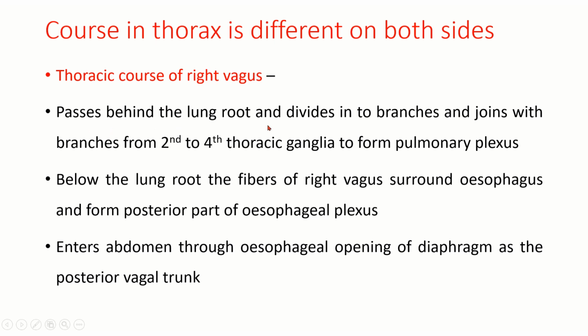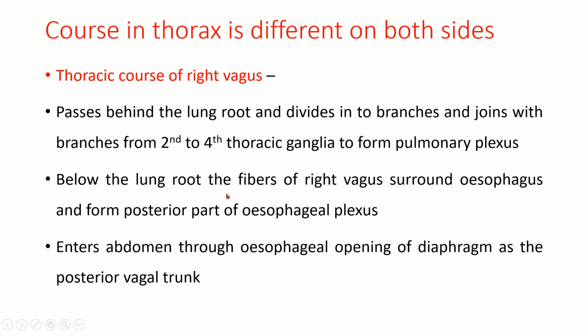It passes behind the lung root, divides into branches and joins with a few branches from the second to fourth thoracic ganglia to form the pulmonary plexus.